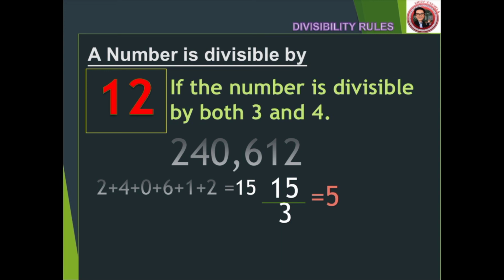How about the divisibility rule of 4? Let's get the last two digits, which is 12. 12 divided by 4 is 3, a whole number. So it's divisible by 4. And since the number is divisible by both 3 and 4, then the original number 240,612 is divisible by 12.